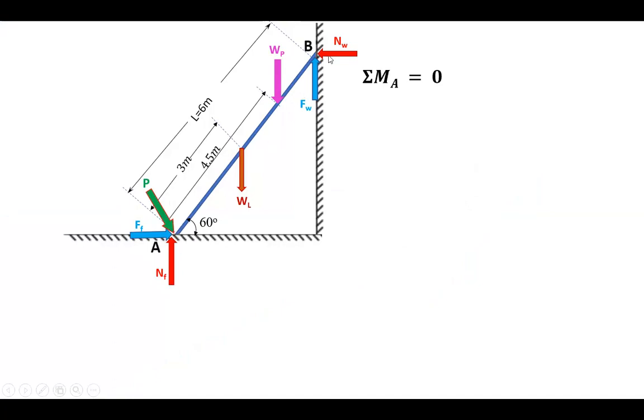So only the moments due to Nw and Fw remain, which are the unknowns we can find very easily. After finding Nw and Fw, you can substitute in Fx and Fy, and solve the problem in a very simple way.